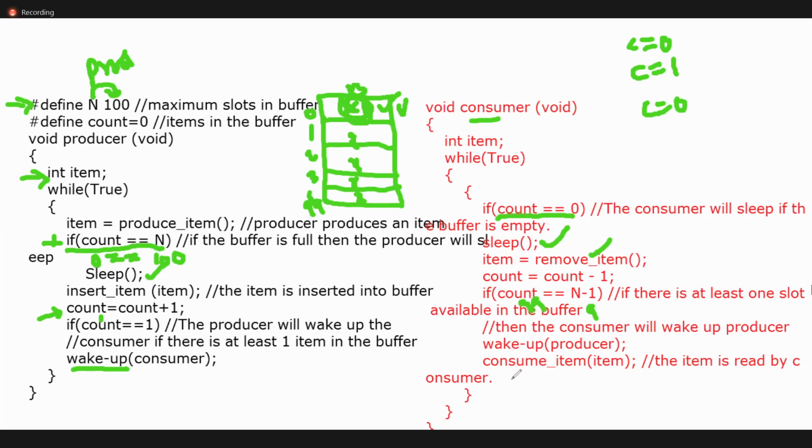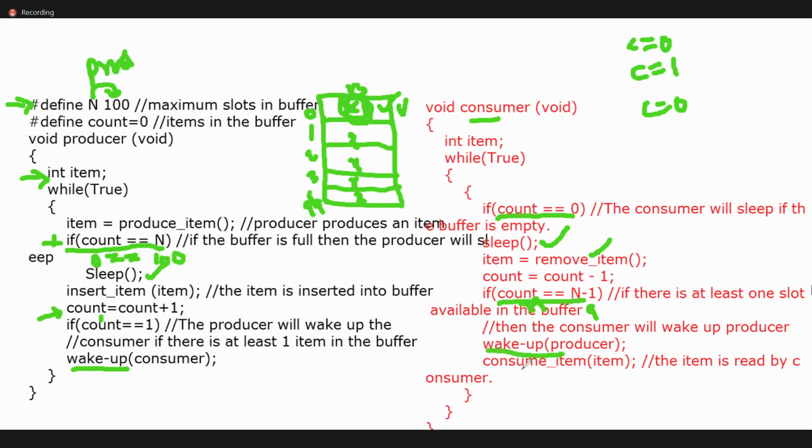Why? One vacant place is there, so you can go on and insert the item. Yes or no? That is the case here, based on conditions only. Okay? And it sends the wake up call to the producer. Is it clear? Producer, consumer.